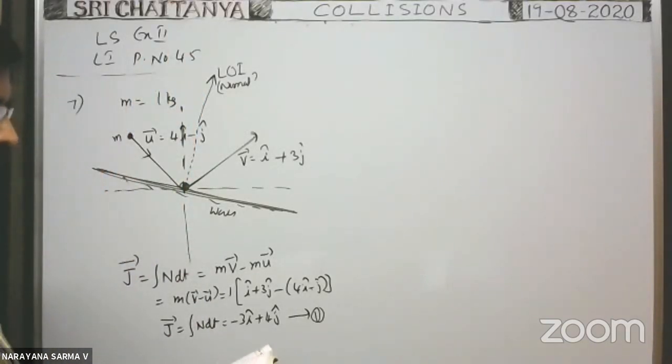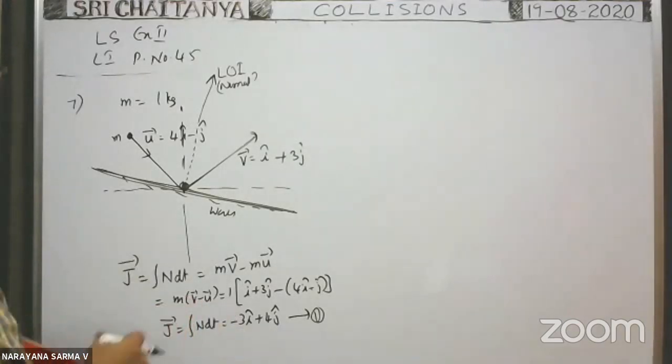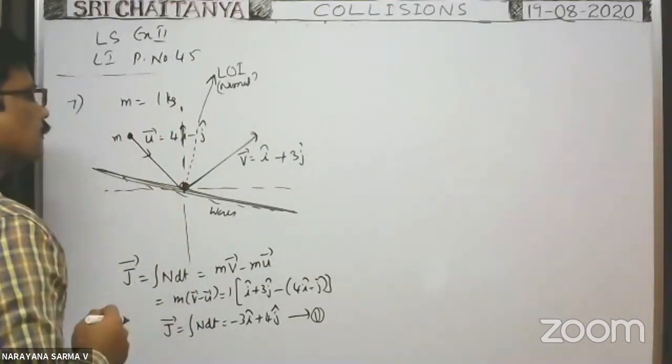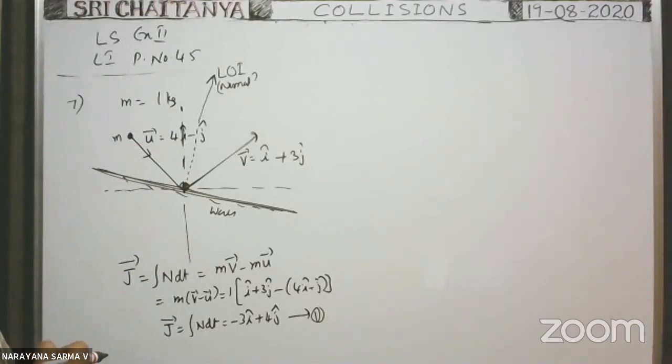Okay, now what is the coefficient of restitution they asked? Okay, you see, normal to the wall, what is the velocity component? First we have to find. Normal to the wall, what is the velocity component? We have to find first.